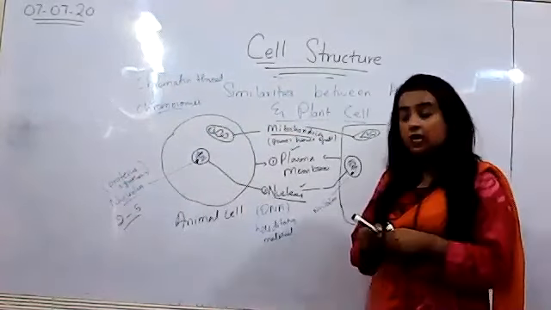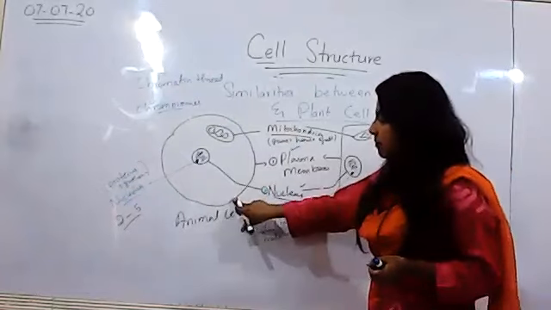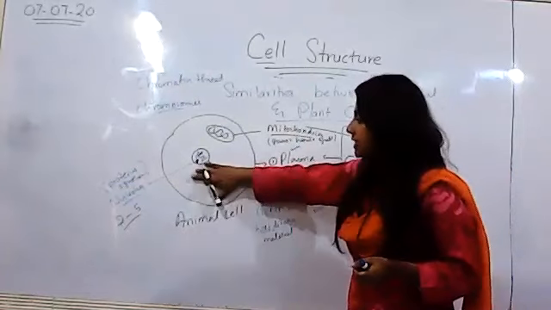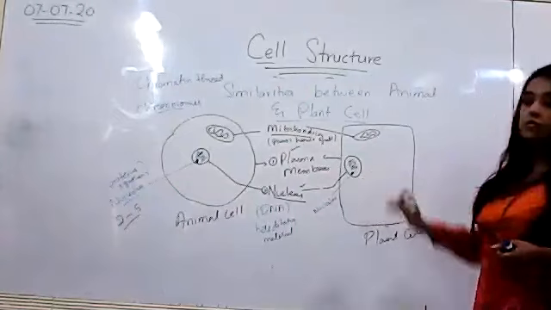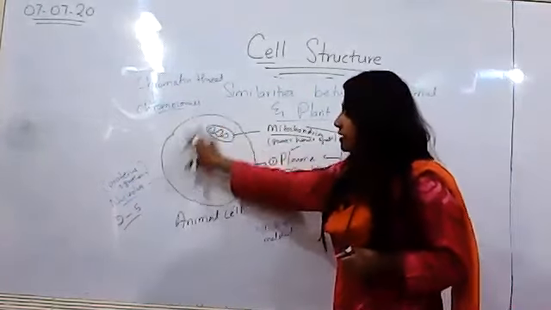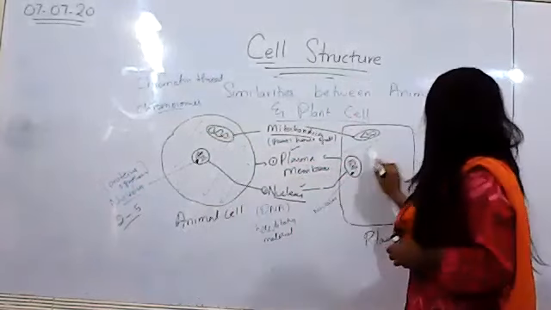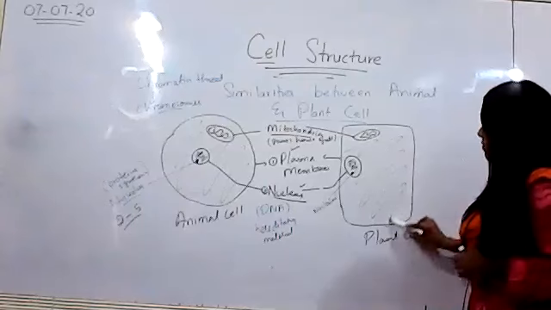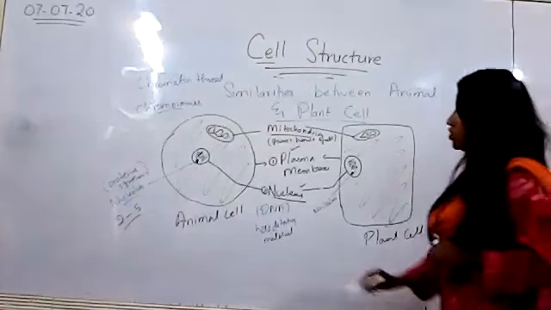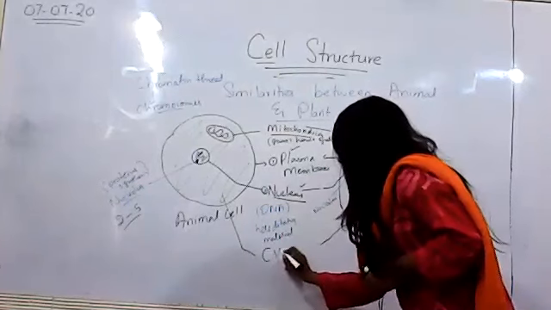Another common thing is the cytoplasm. The area between the cell membrane and the nucleus, this entire space here and this entire space here, is not empty. This entire space is filled by a jelly-like fluid that contains everything that's present in a cell, and this jelly-like fluid is called cytoplasm.